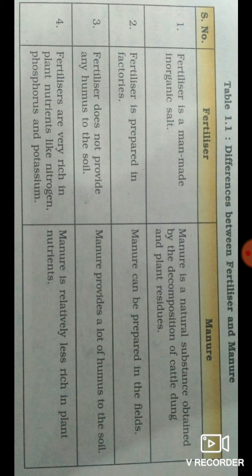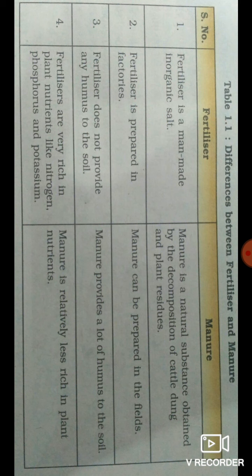Today we discussed the difference between fertilizer and manure. Fertilizer is a man-made inorganic salt. Manure is a natural substance obtained by the decomposition of cattle dung and plant residues. Fertilizer is prepared in factories. Manure can be prepared in the field.